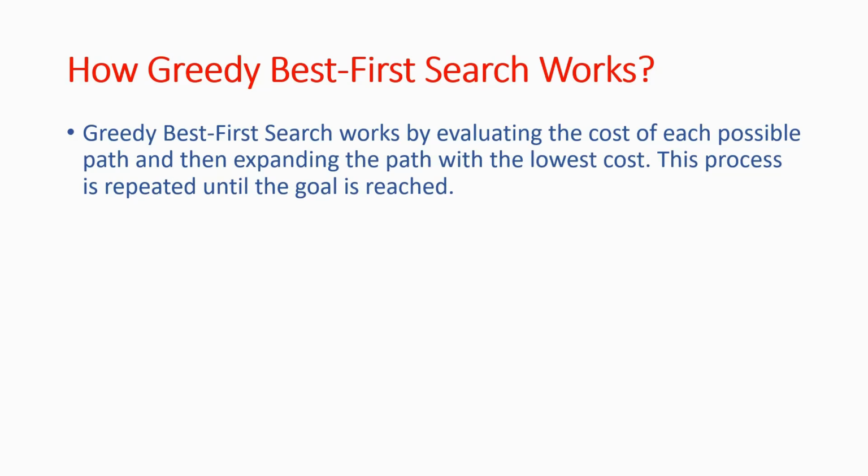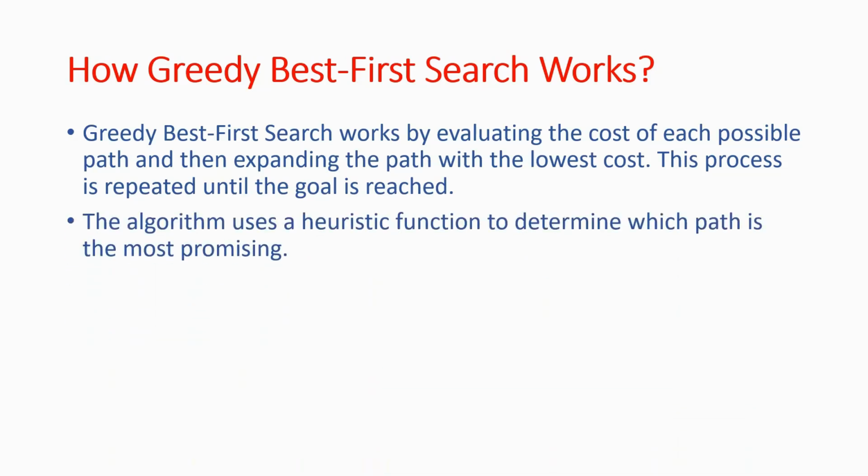So it has an evaluation phase. In evaluation, it computes the cost of each possible path from the current node. This cost is determined by the heuristic function. The algorithm uses the heuristic function to determine which path is the most promising. The algorithm evaluates the cost of each path.